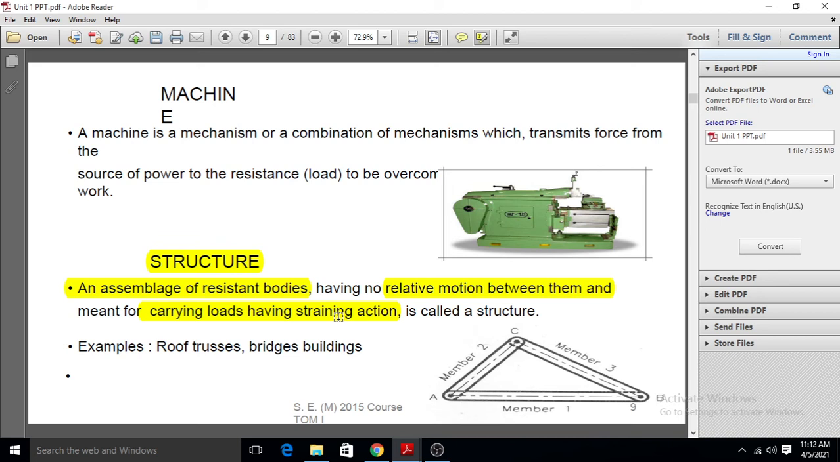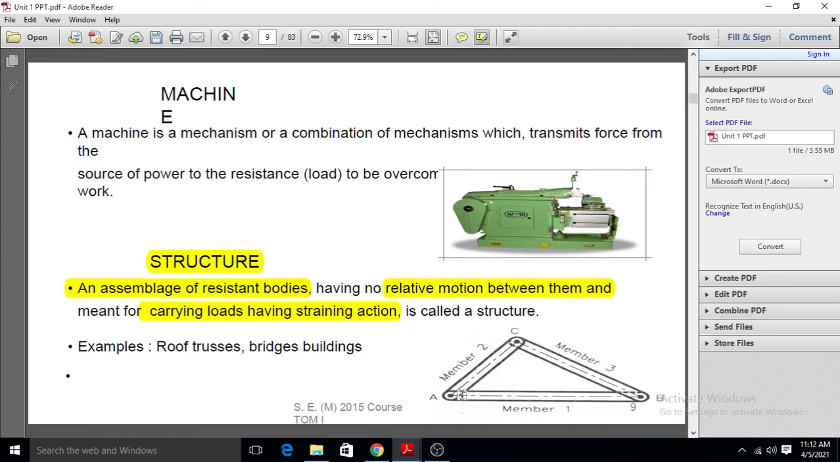So what is a resistance body? What is meant by a resistance body? The body which will not suffer appreciable distortion, or will not change its physical form by the force acting on it. Means there is a body, and if we apply some force on it, then it will not change its physical form, or there will be no distortion. Then such a body is called a resistance body.